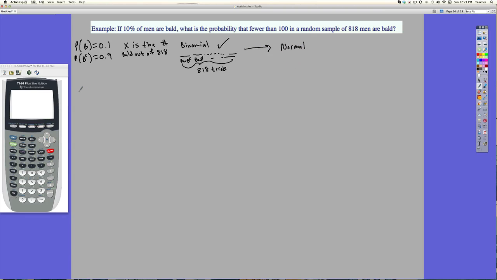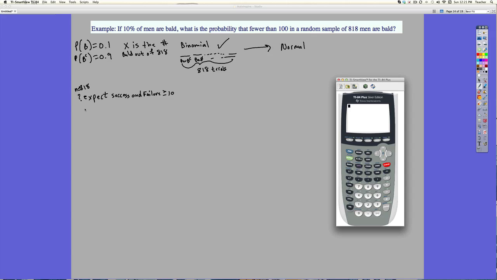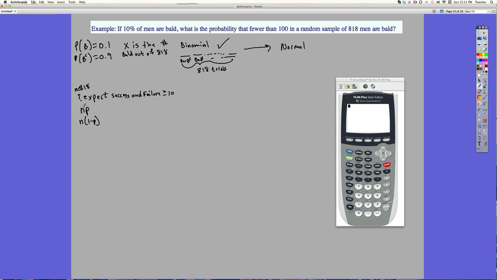Okay, so to do that, we have to say, well, out of 818, how many do we expect? Because the expected successes and failures have to be greater than or equal to 10. So to find that out, it's just n times p and n times 1 minus p. This is the expected value.